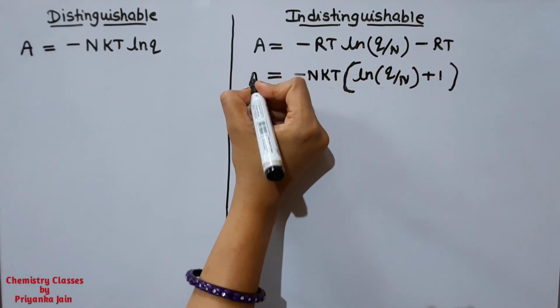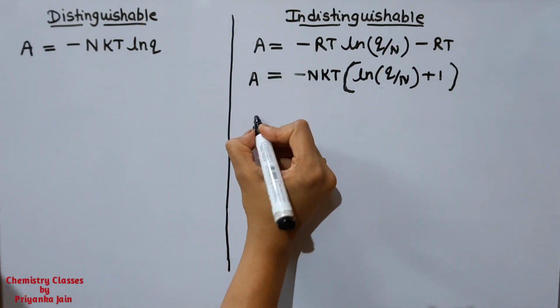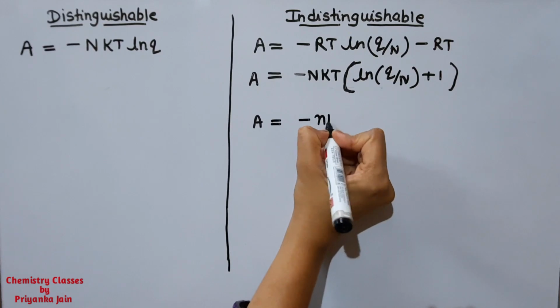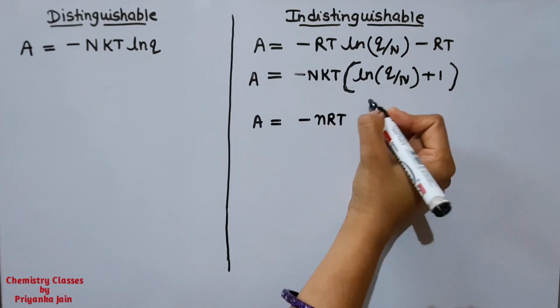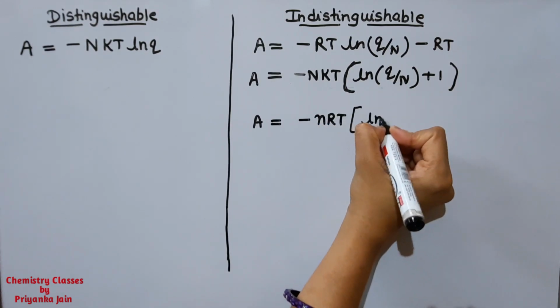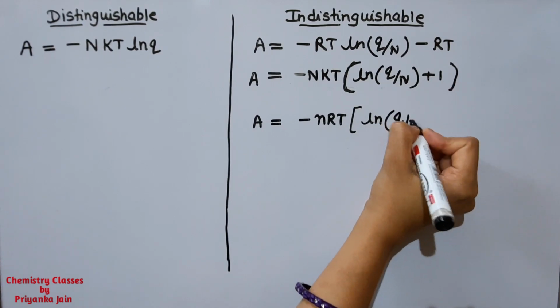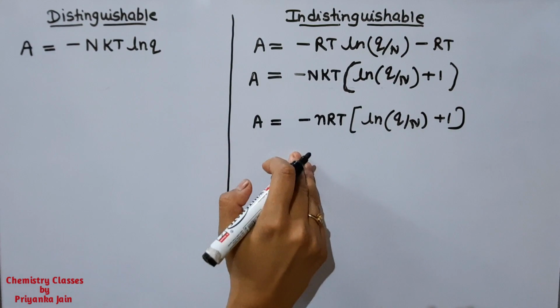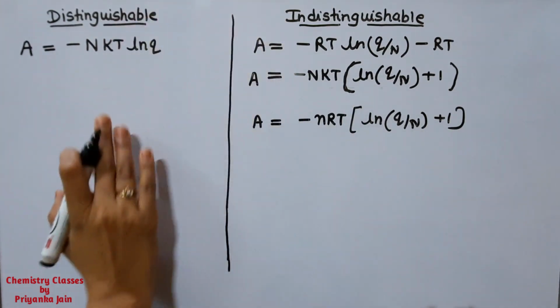This is another formula. The third form of this formula will be A is equal to minus small n RT ln of Q by N plus 1. You can apply any one of them for indistinguishable particles.